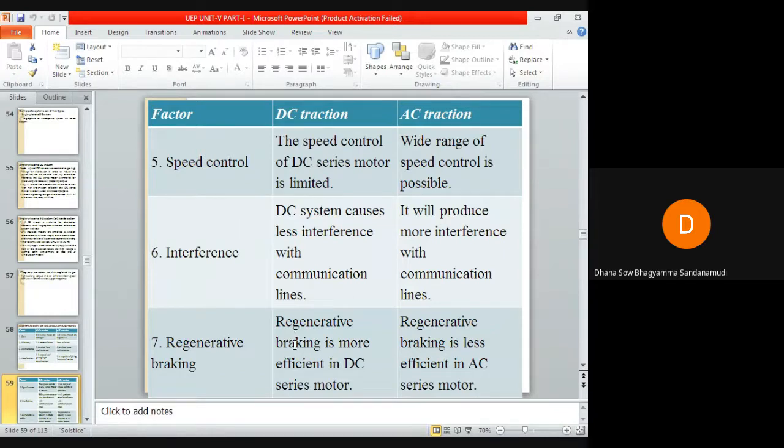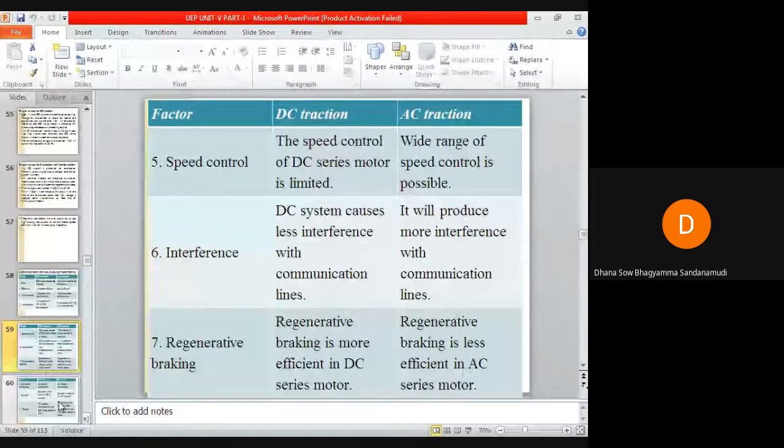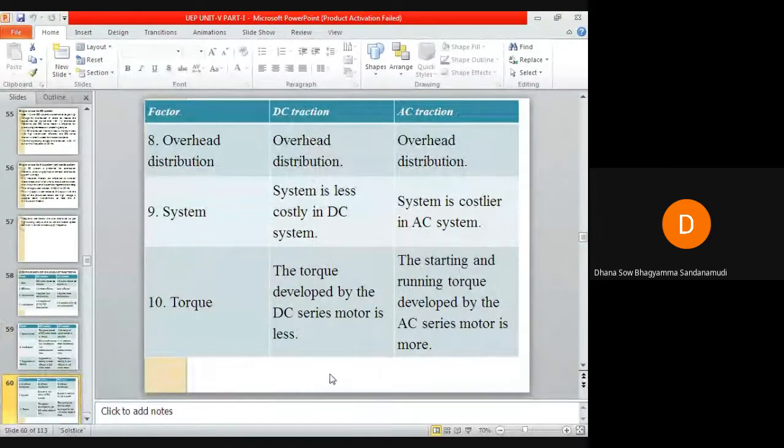So if you compare the interference, the DC system causes less interference with the communication lines, but the AC traction system will produce more interference with the communication lines. Regenerative braking is more efficient in DC series motors and less efficient in AC series motors. Overhead distribution is possible for both DC traction and AC traction.